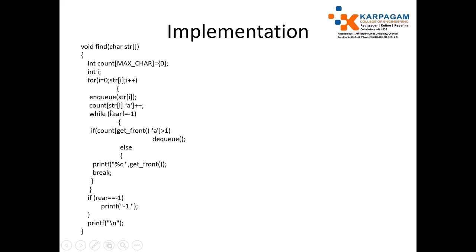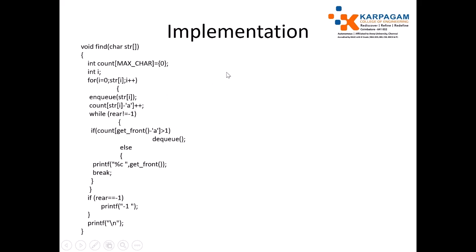When you hash it, for example, when you read character a, consider making count of a minus a plus plus. A minus a means 0. So the count for the character variable a is stored in count of 0. The count for character variable b is stored in count of 1.